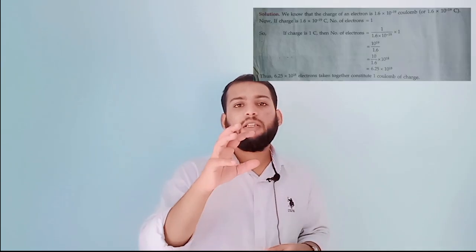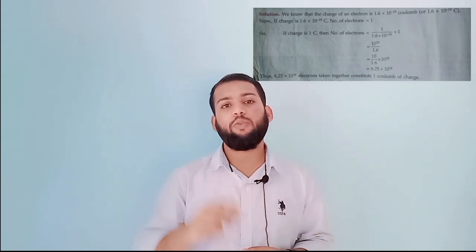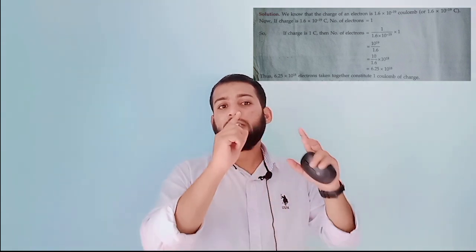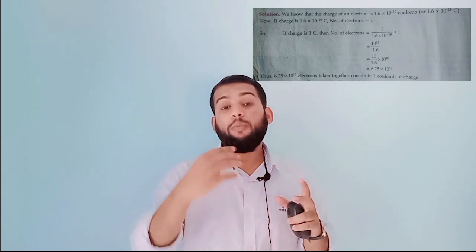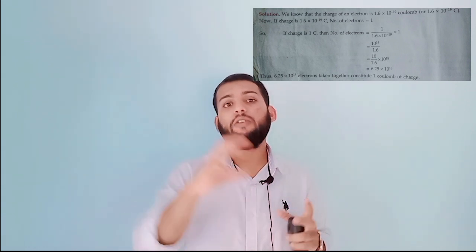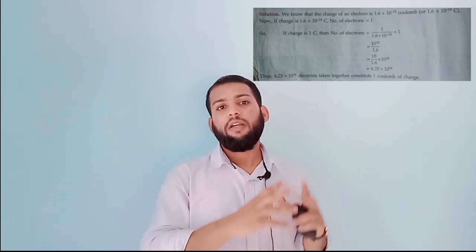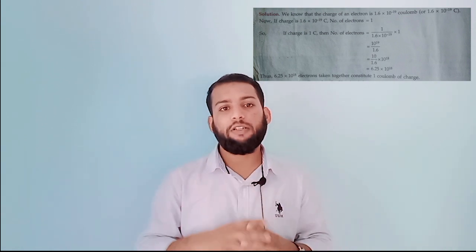We know the charge of the electron. The charge of one electron is 1.6 into 10 raised to minus 19 Coulomb, and we are going to find how many such electrons are contained in 1 Coulomb charge. Let us understand with an example.